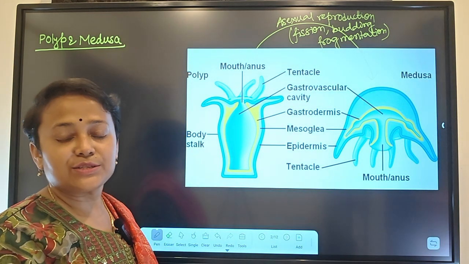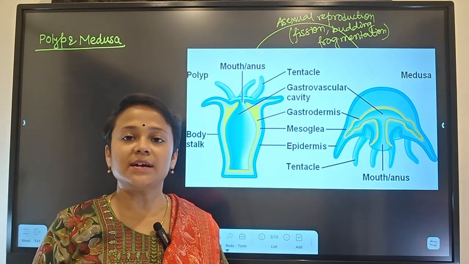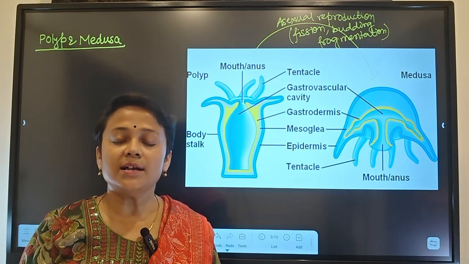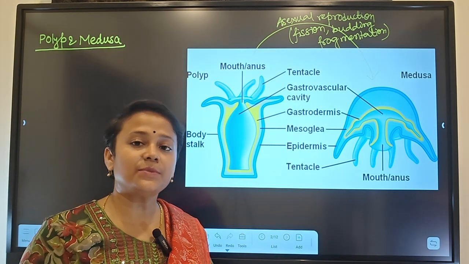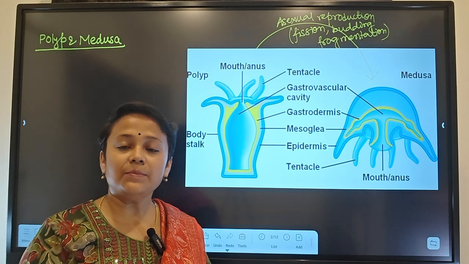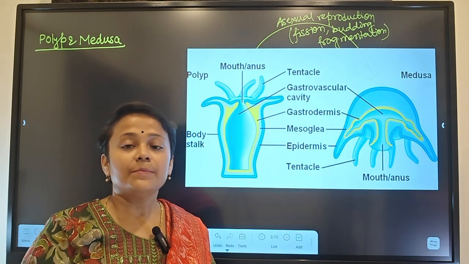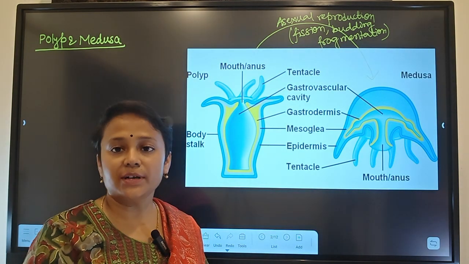Medusa is actually free swimming, and the classic example of medusa is jellyfish. Jellyfish or Aurelia only have the medusa form. They don't have the polyp form. And Adamsia have the polyp form. They don't have the medusa form. But some organisms like Obelia have both forms.